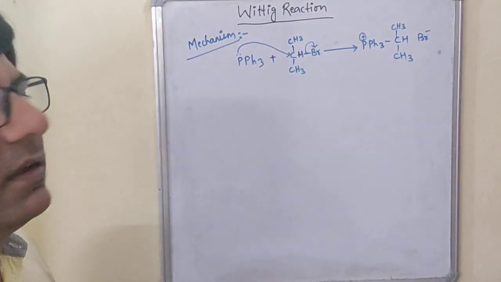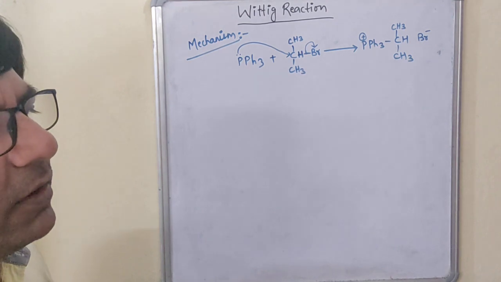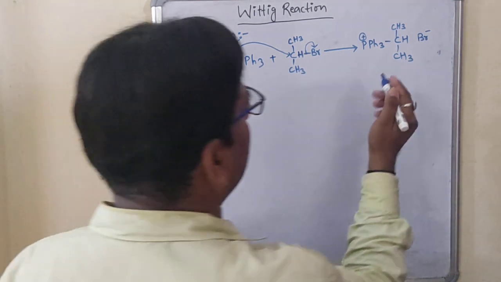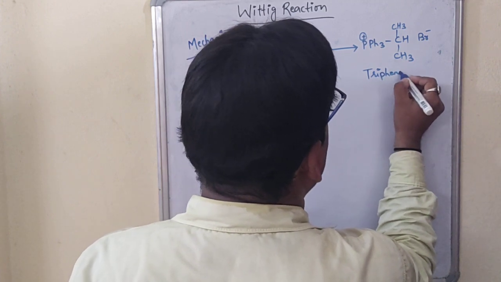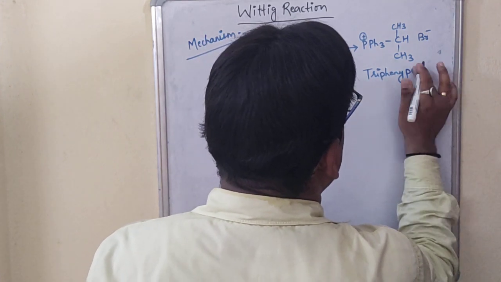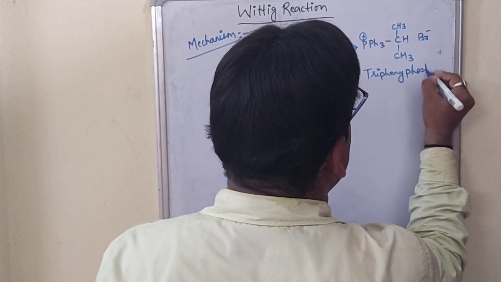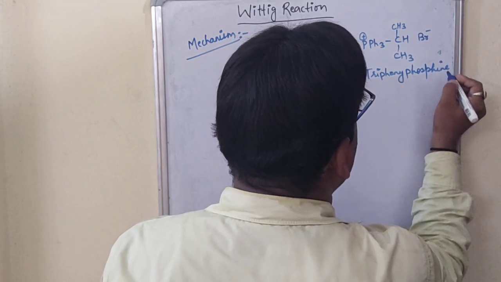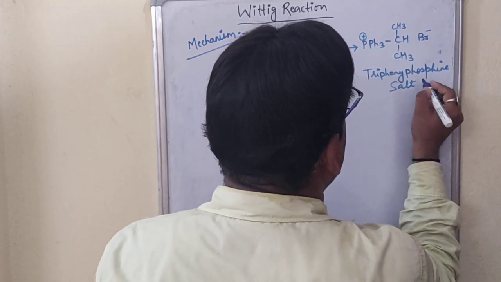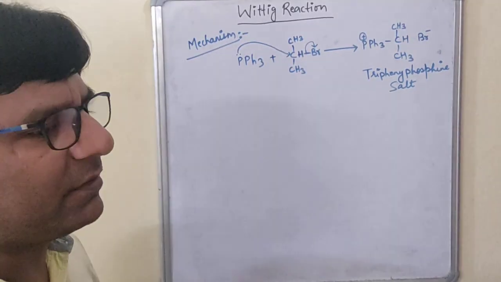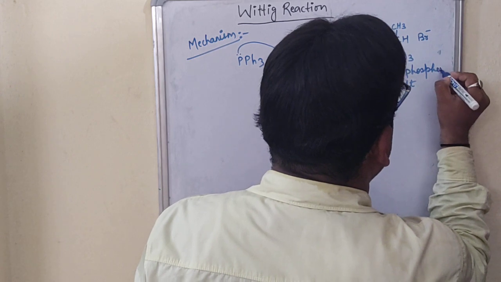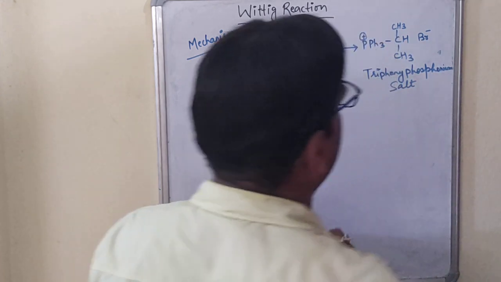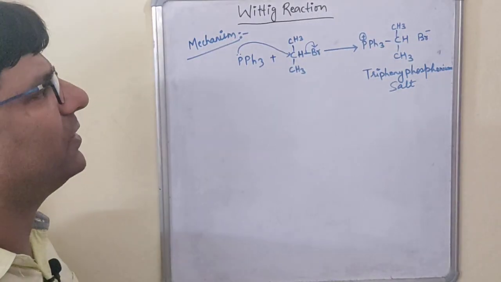Now this is the triphenyl phosphonium salt, not phosphine, phosphonium salt.